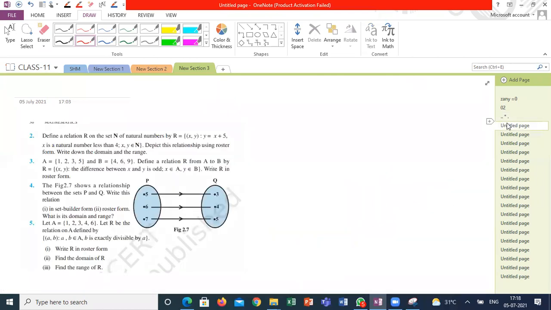Next one, fourth question. The figure shows the relationship between P and Q. Write the relation in set builder form and roster form, and what is its domain and range. It clearly says the domain is 5, 6, 7. The range is 3, 4, 5, and the codomain is also 3, 4, 5. Then, how to write the set builder form? Roster form is very simple. 5 comma 3, 6 comma 4, 7 comma 5 is the roster form of the relation.